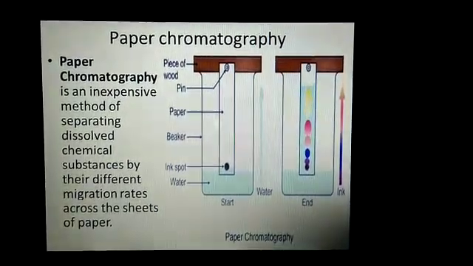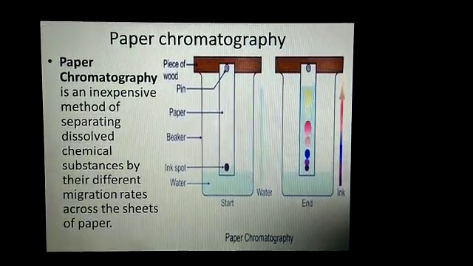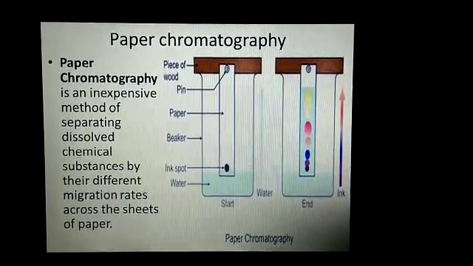The constituents of the mixture are separated based on the difference in the rate at which different constituents move through the paper.